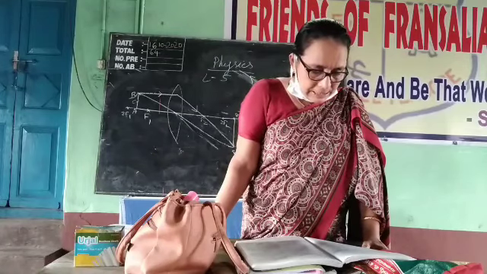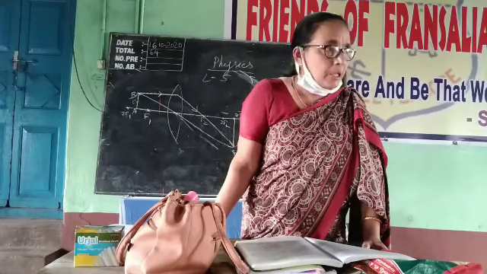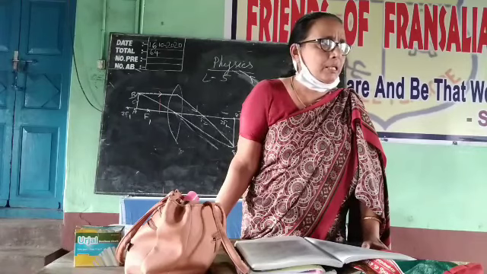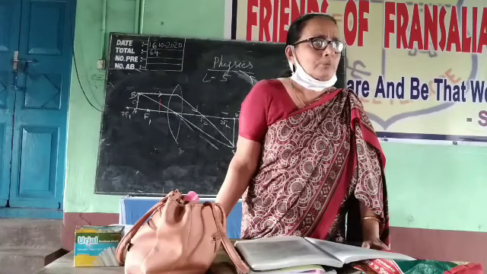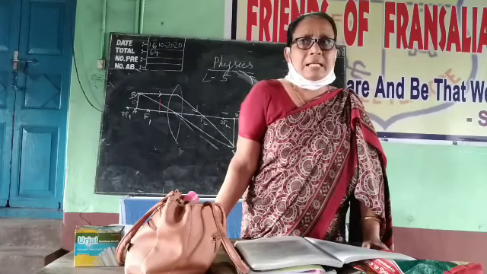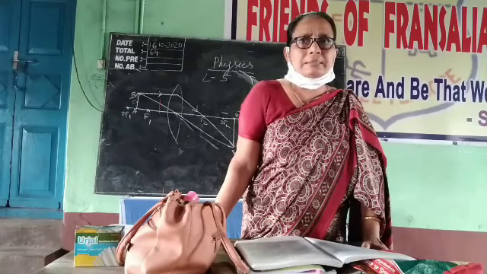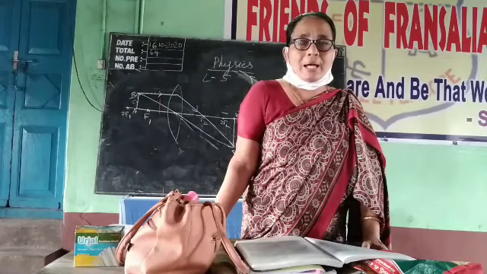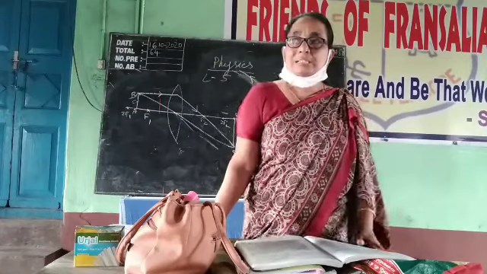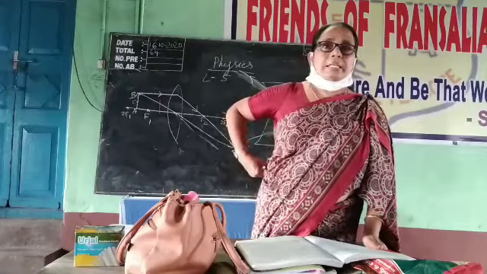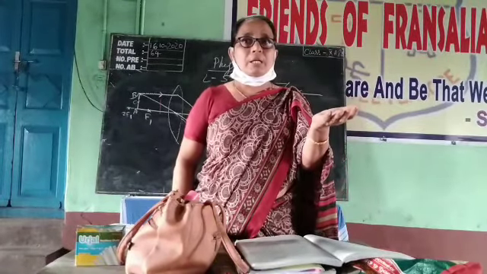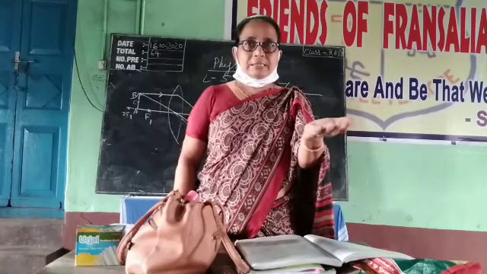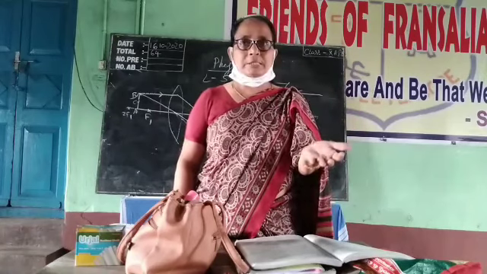Like this, the convex lens is used as a burning glass. Do you know what a burning glass is? If you let the sun rays strike the lens, not magnifying, that is a reading glass; this is a burning glass. Keep a paper or anything at the focus of the lens and let the sun rays be incident on it.